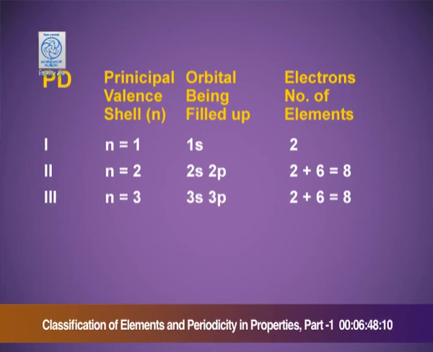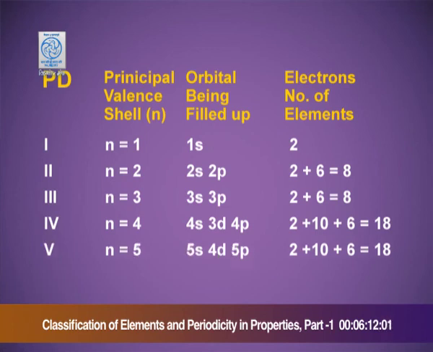Third period, n equals 3, 3s and 3p orbitals. Similarly, again 8 electrons to be filled up and 8 elements in the third period. Fourth period, n equals 4. The orbitals to be filled up are 4s, 3d and 4p. 2 electrons in the s orbital, 10 electrons in the 3d orbital and 6 electrons in the p orbital. In total, 18 electrons and hence 18 elements in the fourth period.